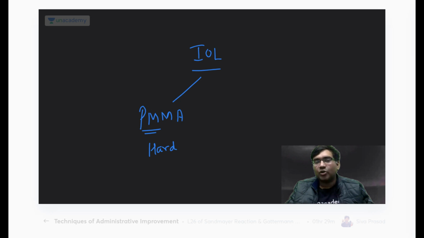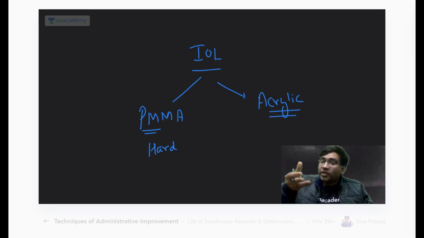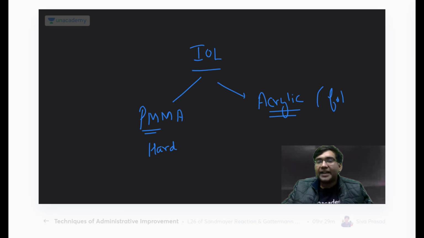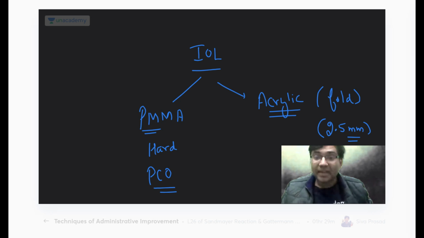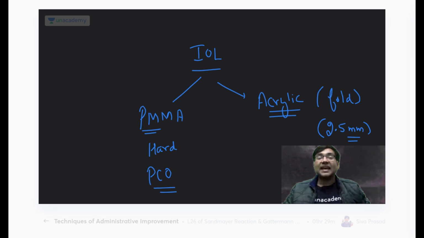These are the hard IOLs, and you have the soft IOLs which are made up of acrylic. Why do we call it soft? Because they can fold, and then we can insert it with a 2.5 mm or 2.8 mm incision. So remember, the incidence of posterior capsular opacification is more in a PMMA lens as compared to the acrylic lenses.